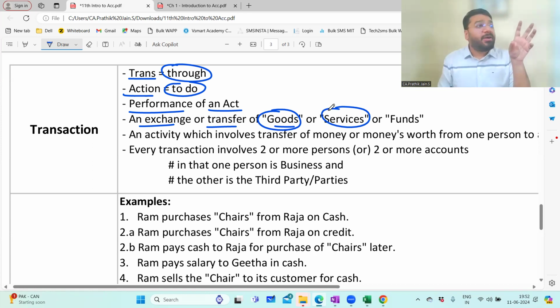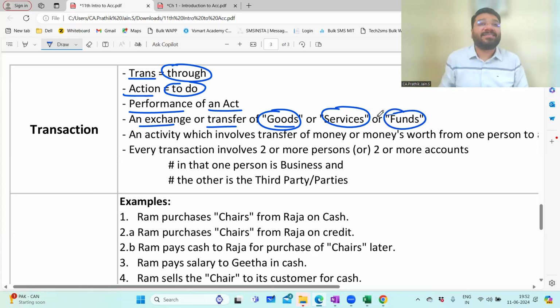You have a bank account? No. So your parents will have a bank account. So sometimes whatever the money in hand is there, cash in hand, they'll go and deposit in the bank. Or if they want money, they'll go withdraw it from ATM. So between you and the bank, are you exchanging any goods and service? No. We're exchanging money, funds. So what is a transaction? Transaction is nothing but exchange of either goods or service or funds. This is called as transaction.